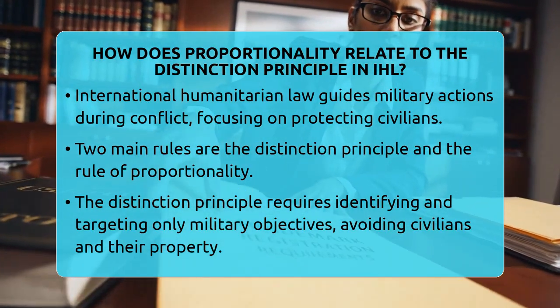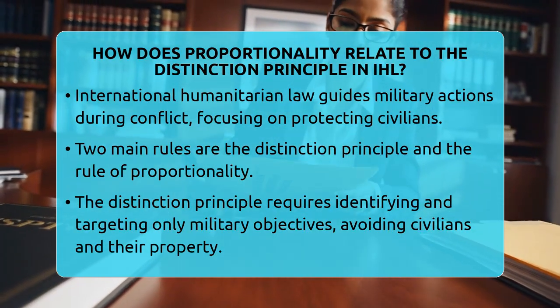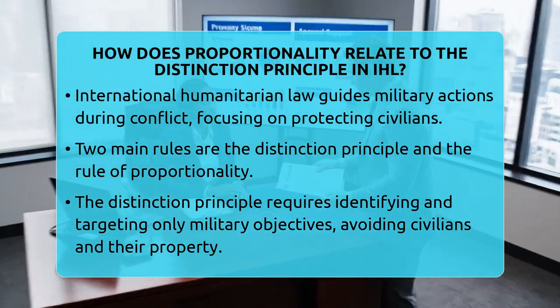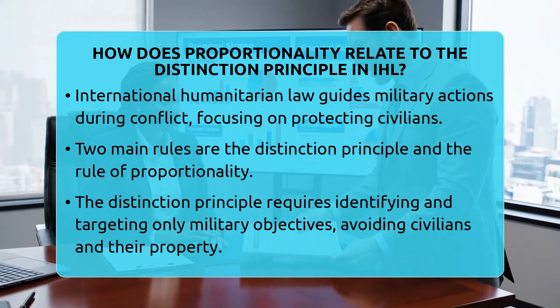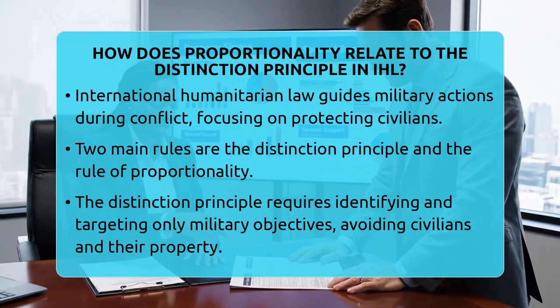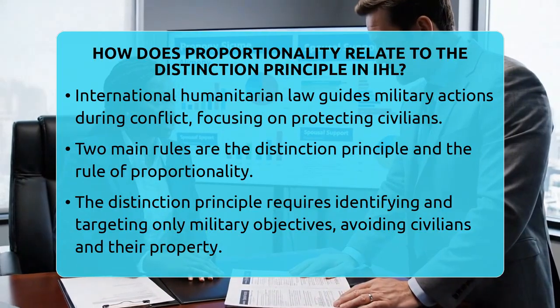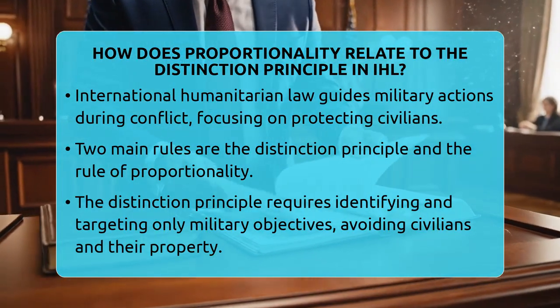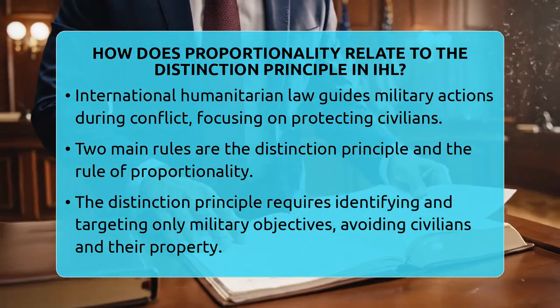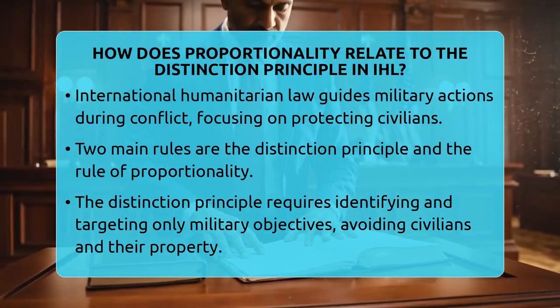The first is the distinction principle, which says they must always tell the difference between civilians and fighters. The second is proportionality, which limits how much harm can be caused during an attack. These rules work together to protect innocent people while allowing military actions.